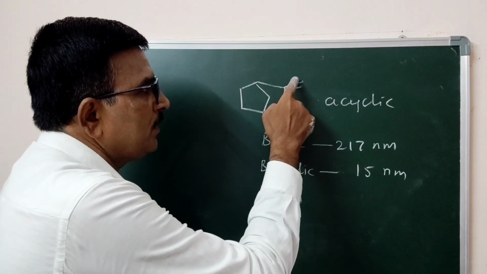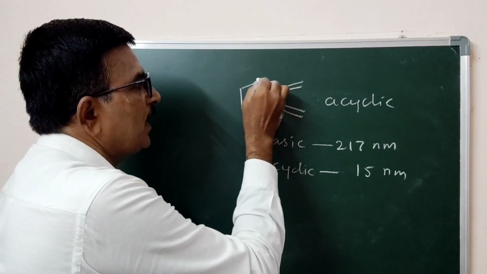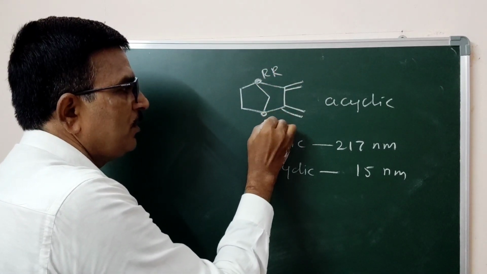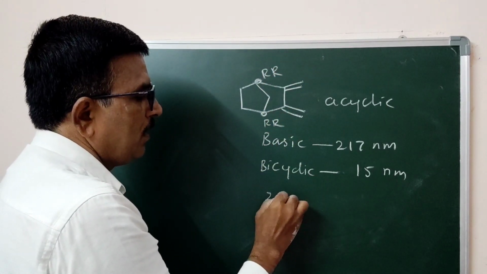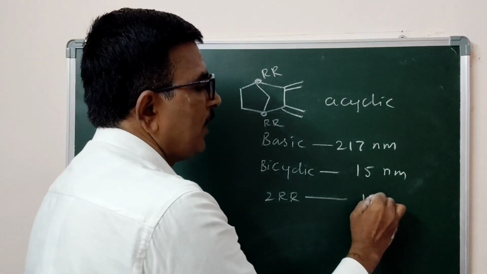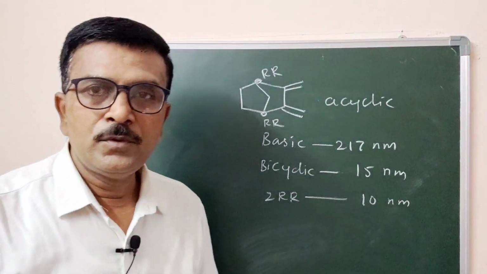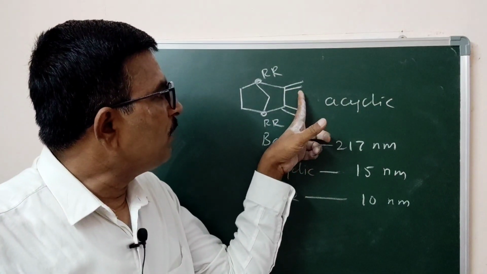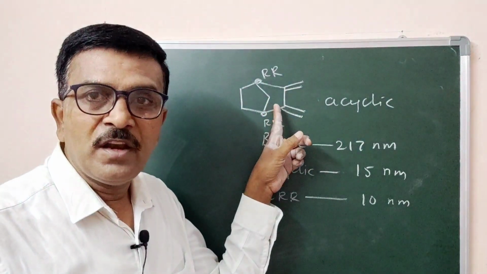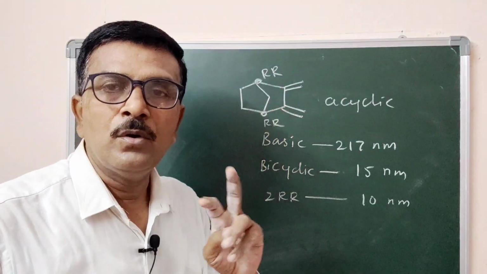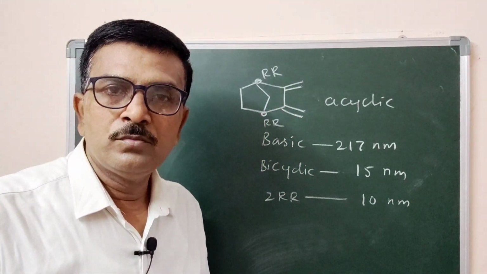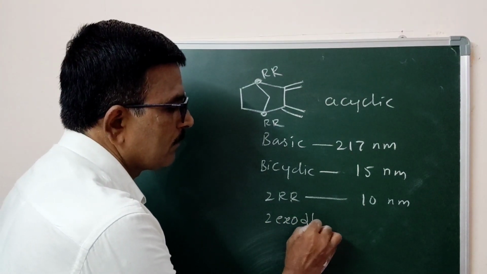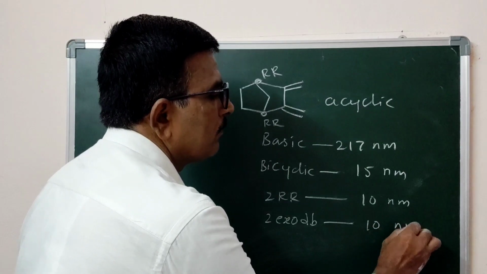Now these two conjugated double bonds have one ring residue, RR. This is the second ring residue, 2RR. Therefore 10 nanometer. This double bond is exo to this ring. This double bond is also exo. Both the double bonds are exo, 2 exo DB, 10 nanometer.